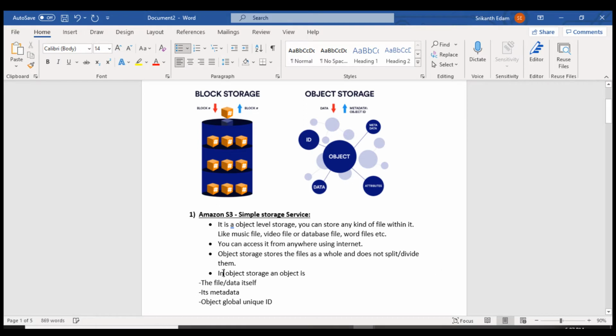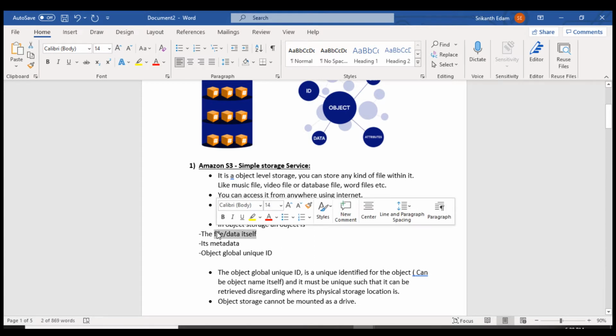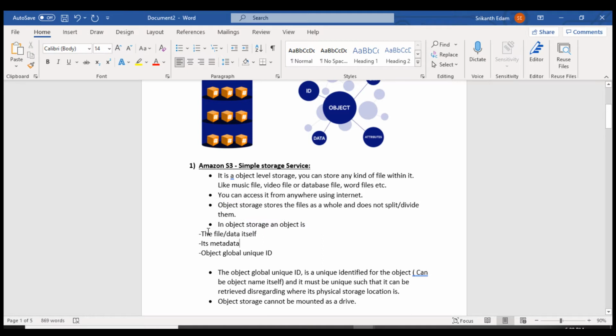In object storage, an object is the file data itself, its metadata, and an object global unique ID. The file data itself and its metadata mean what kind of file it is. For example, a music file can be mp3, mp4, it can be anything.